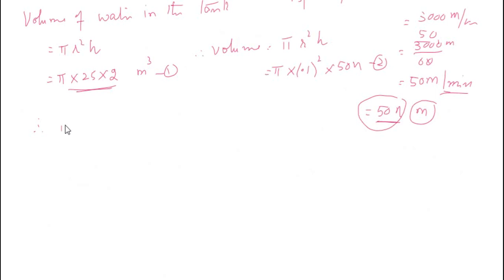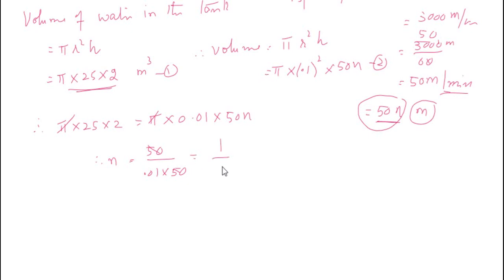Therefore pi into 25 into 2, that is equal to pi into 0.1 whole square, that is 0.01 into 50 n. Pi cancel each other. Therefore n equal to 25 into 2, that is 50, divided by 0.01 into 50. 50 cancel each other.